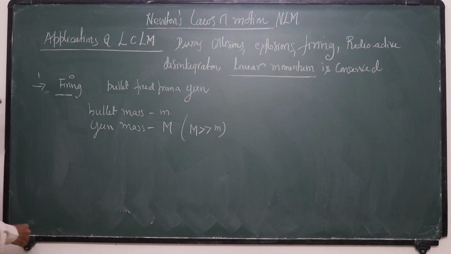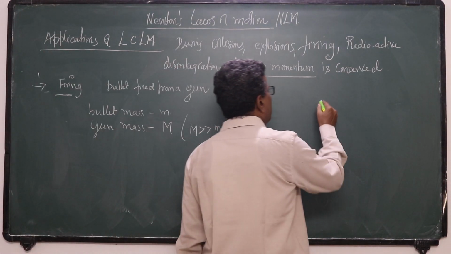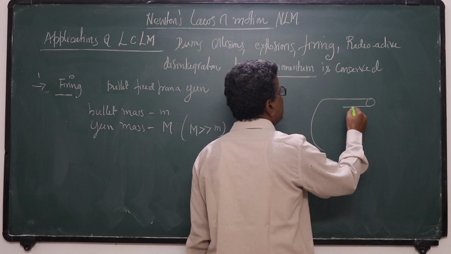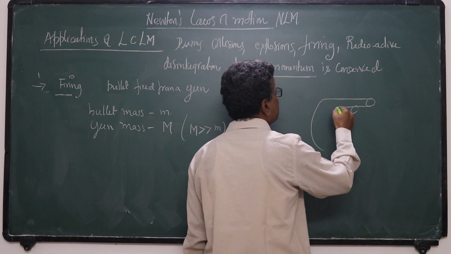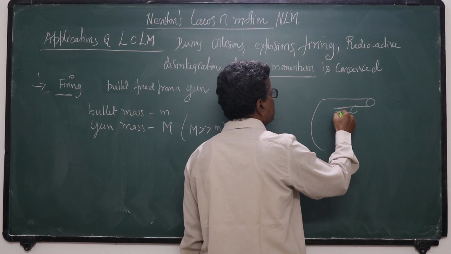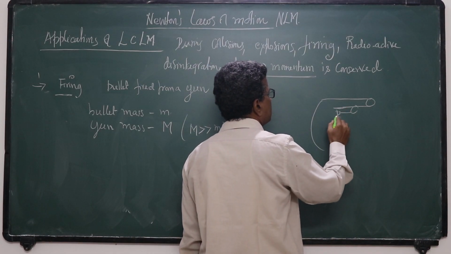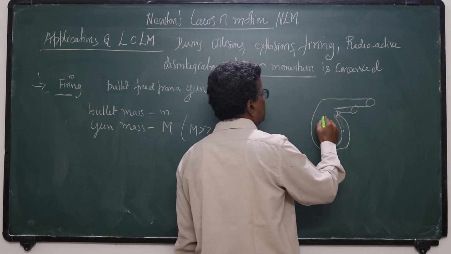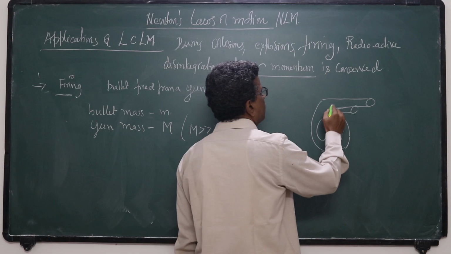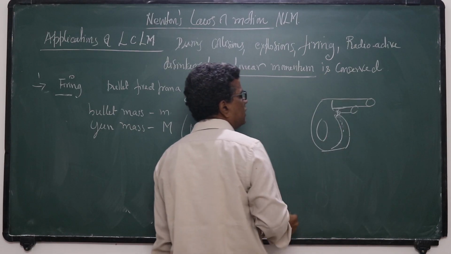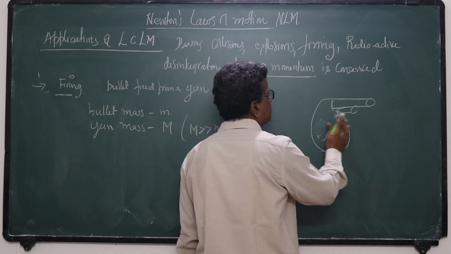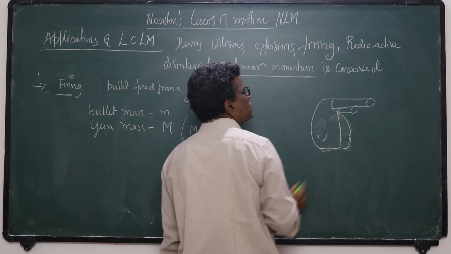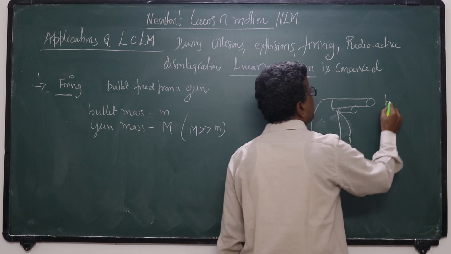So after firing this gun, if you fire bullets from a gun, let it be a barrel. If you fire this gun, the bullet will exit.